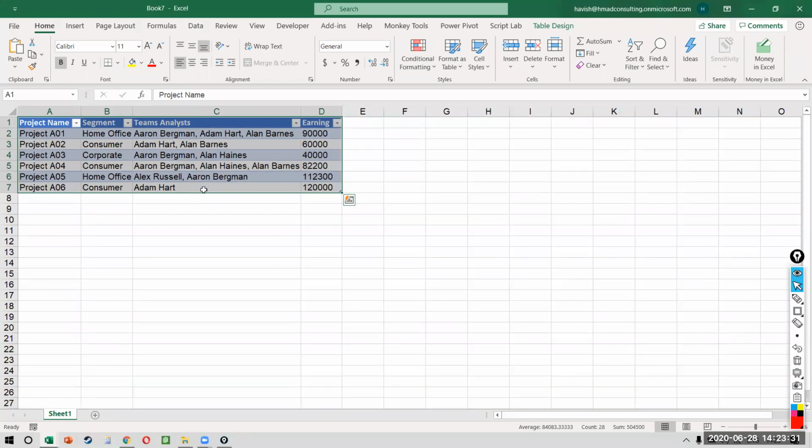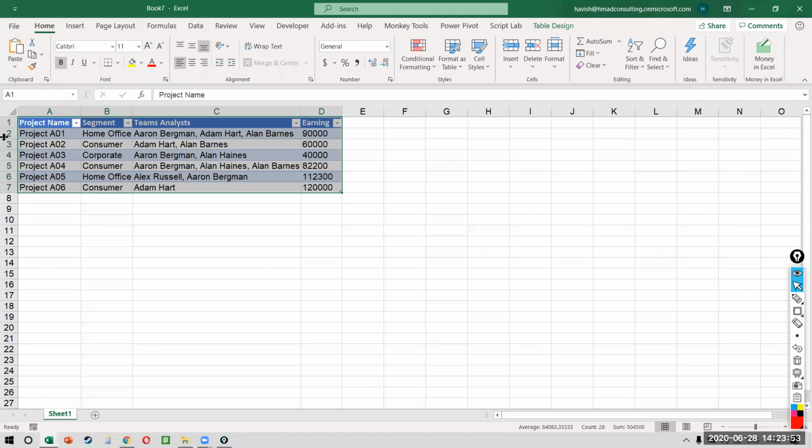So we have a data set that has the project name, the segment, the analysts who are working on that project, and the total earning from that project. So this is the billable, what the client is billing to the end client, right? So what the vendor is billing to the end client.